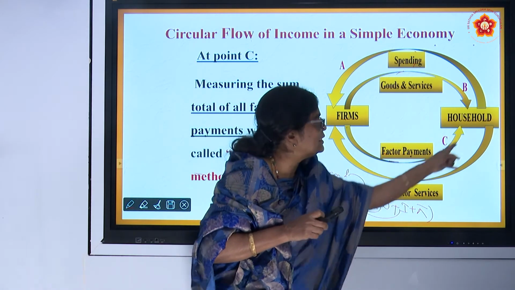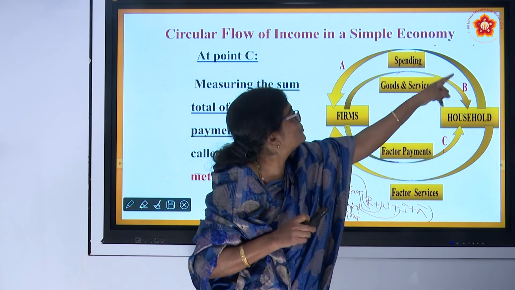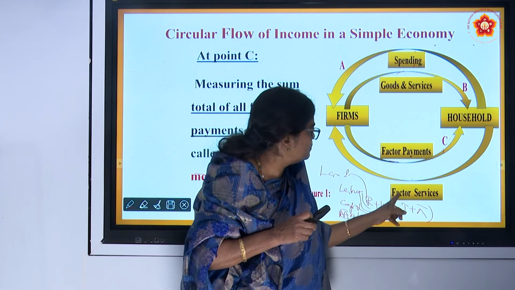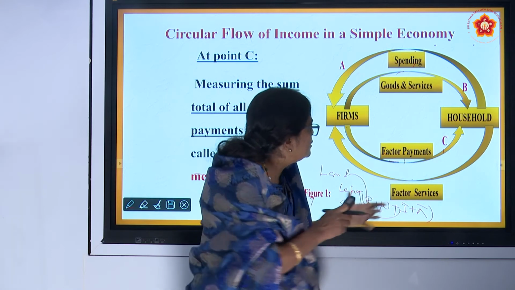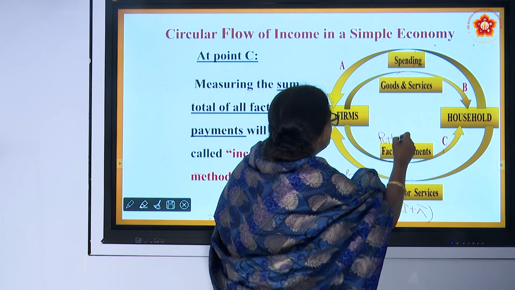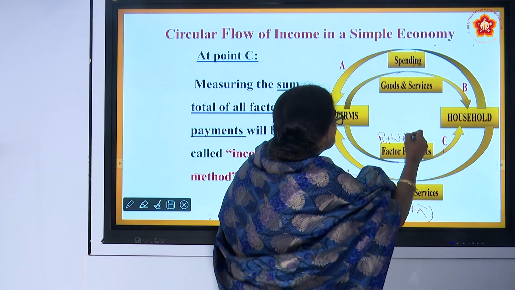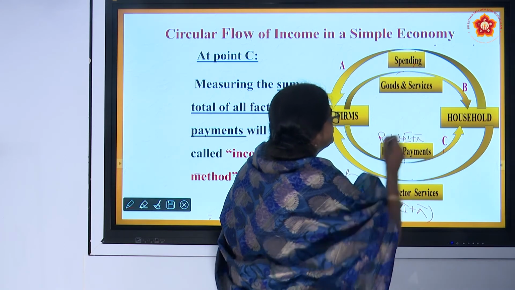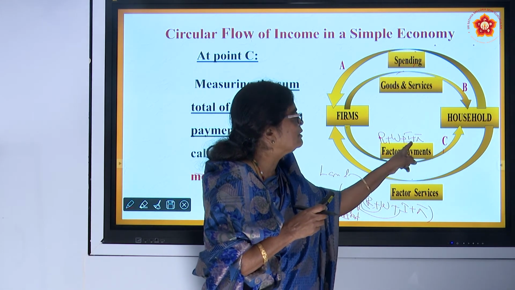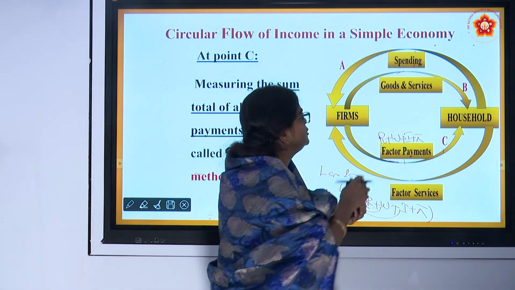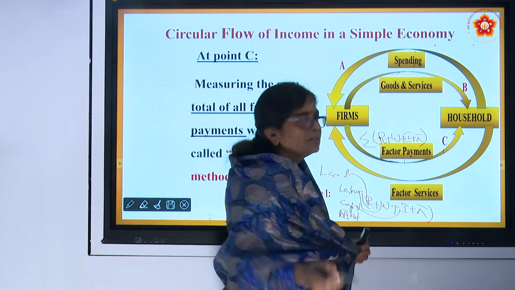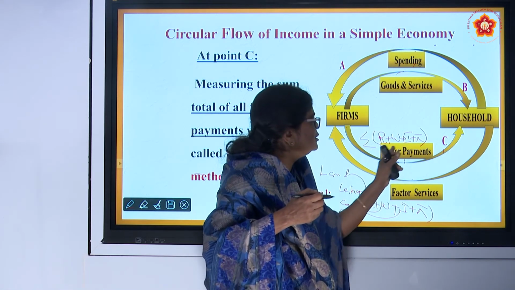What do they do with this aggregate income? In turn, they spend it back to the firm by consuming goods and services. This income, this factor payment, is what? Factor payment is rent plus wage plus interest plus pi, profit. This together is called factor payment. The summation of all the industries, all added up together, is called factor payment.